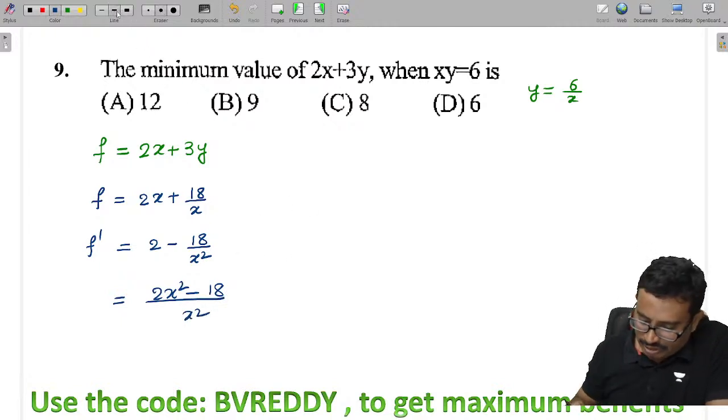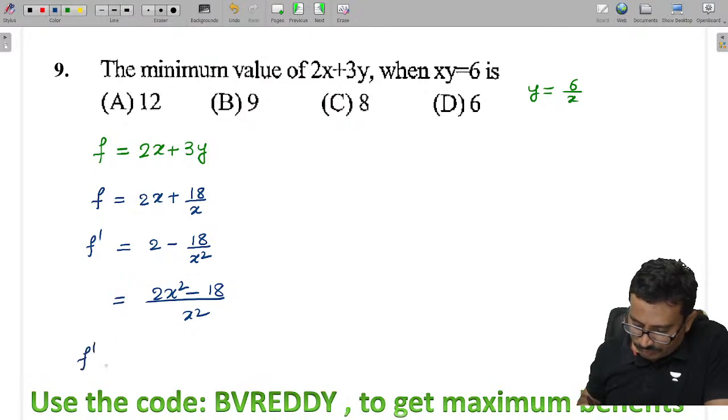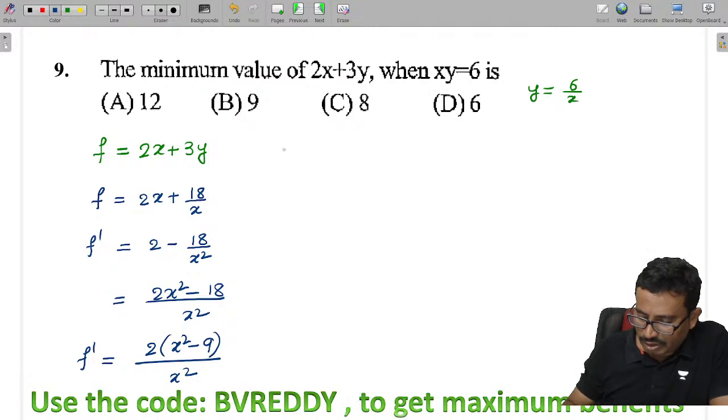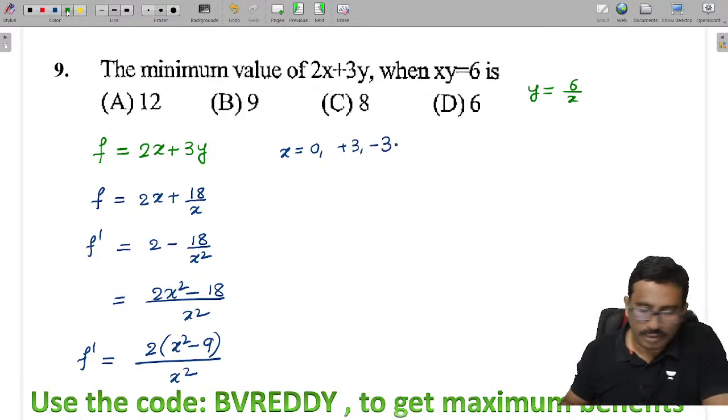Now if I take 2 common, that means 2 times x square minus 9 by x square. Now can you tell me the singular points are here 0 and plus 3 and minus 3. These are the singular points you see.